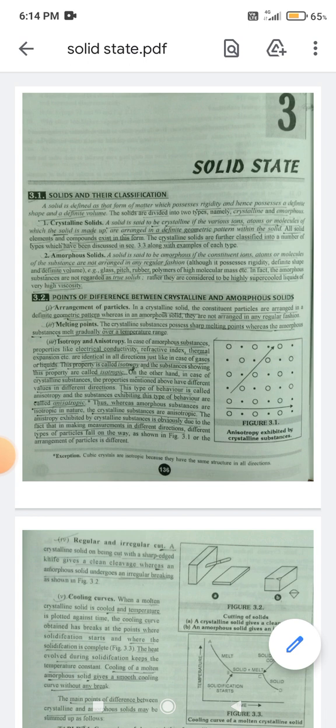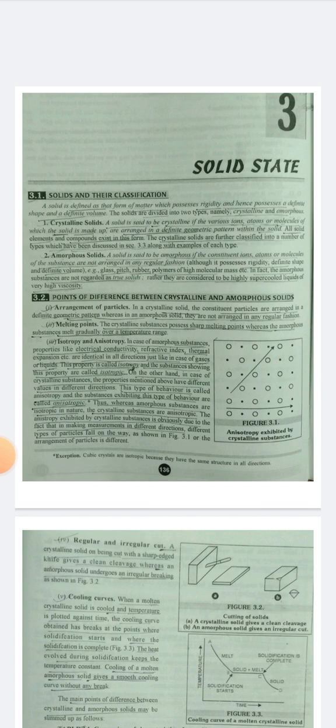Third, isotropy and anisotropy. In case of amorphous substances, properties like electrical conductivity, refractive index, thermal expansion, etc. are identical in all directions, just like in case of gases and liquids.